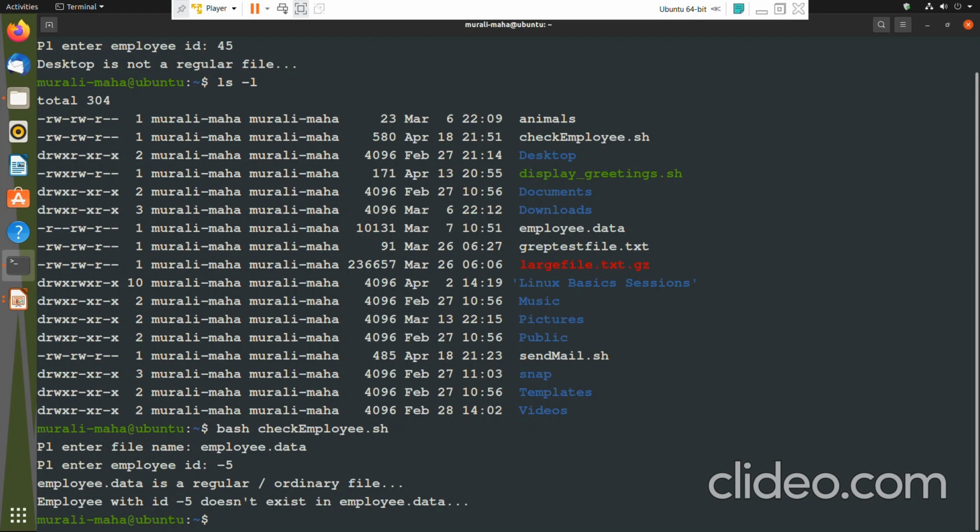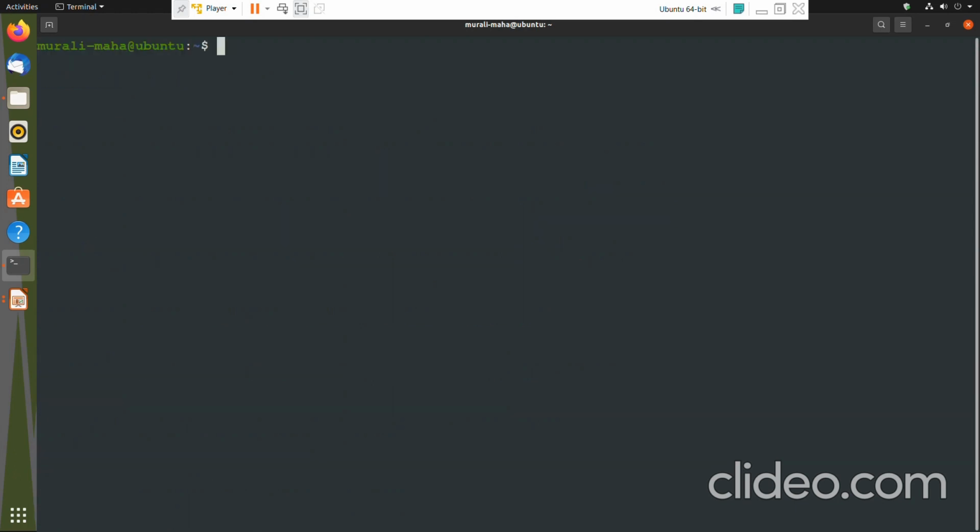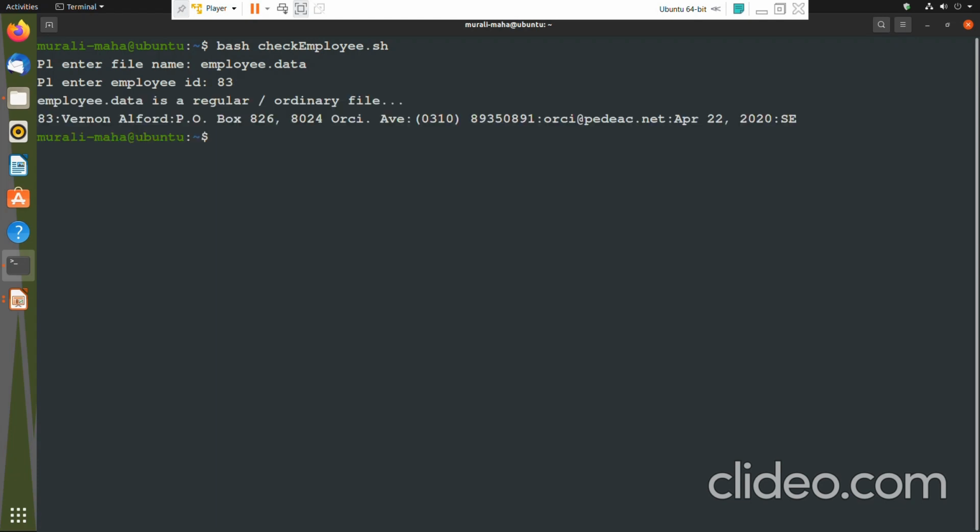These are the two failure scenarios. Now the successful scenario: bash check employee.sh, employee.data and employee ID 83. Employee.data is a regular ordinary file, and the record of employee 83, Vernon Alford, is displayed.